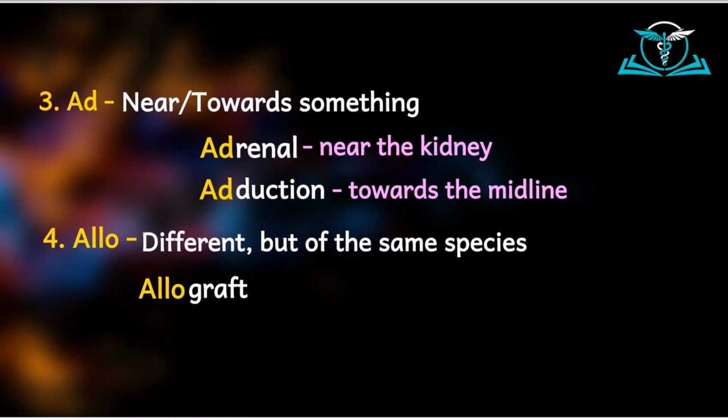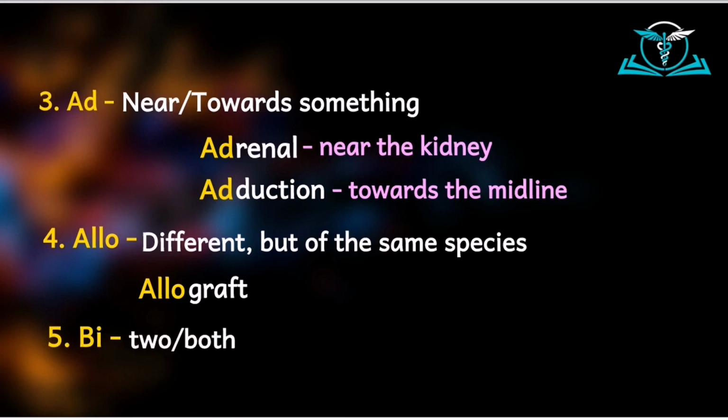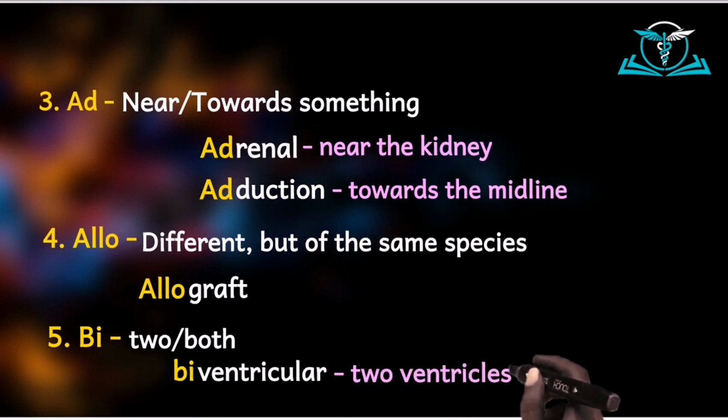So when we say that you are transferring an allograft, you are transferring a different tissue from an individual of the same species. Then the next prefix I want to talk about is bi, and this is very common. It means two or both. And so when we say biventricular, we mean both ventricles or the two ventricles. You hear this word applied in heart failure, biventricular failure. We mean that the two ventricles, the left and then the right, have failed.